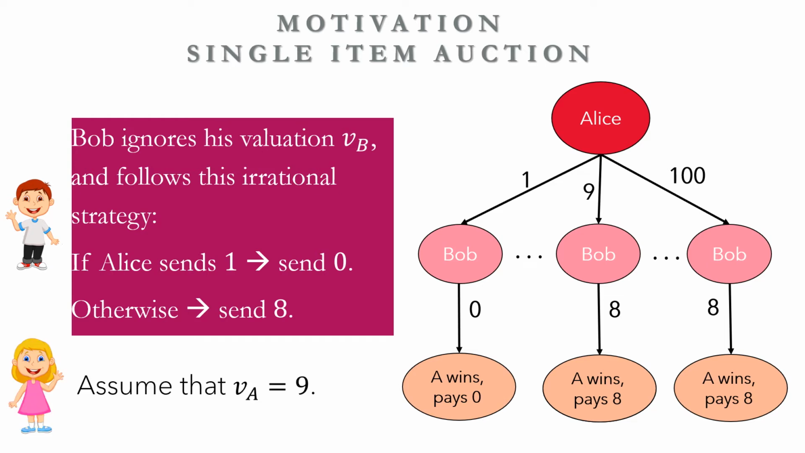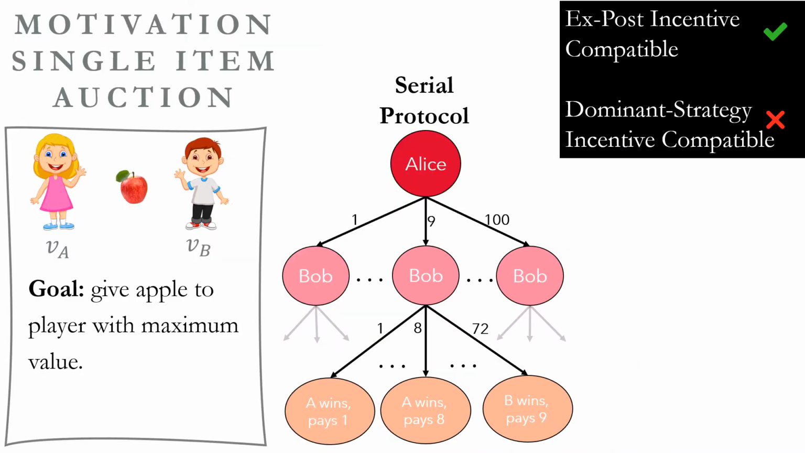Assume that the value of Alice is 9, and note that she should bid 1 instead of 9 to maximize her profit. When bidding 9, her profit will be 1 because she pays 8. But when bidding 1, she wins the item and pays 0 for it, so her profit is 9. Therefore, bidding the true value is not a dominant strategy for Alice. In fact, for every possible strategy of Alice, we can come up with some strategy of Bob, such that Alice maximizes her profit by choosing a different strategy. Therefore, she has no dominant strategy, and the protocol is not dominant strategy incentive compatible.